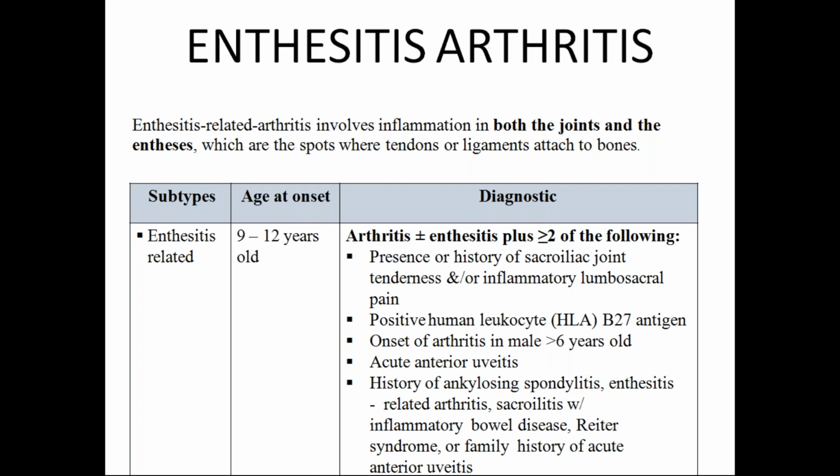It results in cataracts, even posterior synechiae formation and everything. So early intervention can have better outcomes. Anterior uveitis is also associated with enthesitis related arthritis. And usually we find a history of ankylosing spondylitis, enthesitis, sacroiliitis, inflammatory bowel disease, Reiter's syndrome, or family history of acute anterior uveitis. In history, we find all these things because HLA-B27 antigen positivity will be there in all these conditions even.